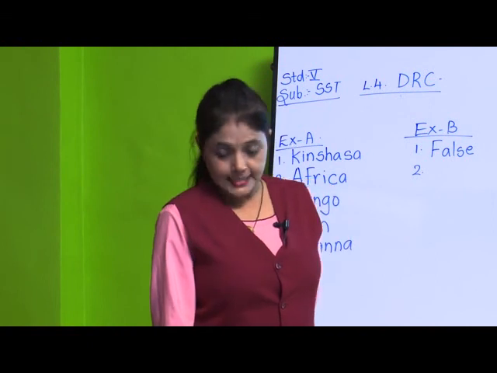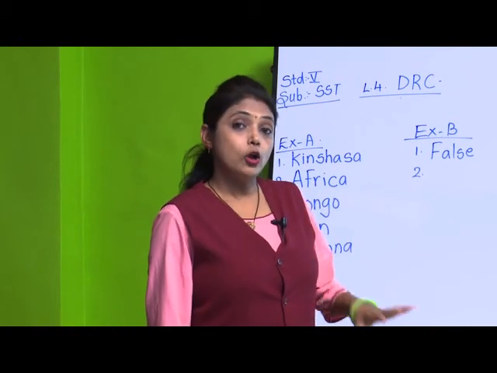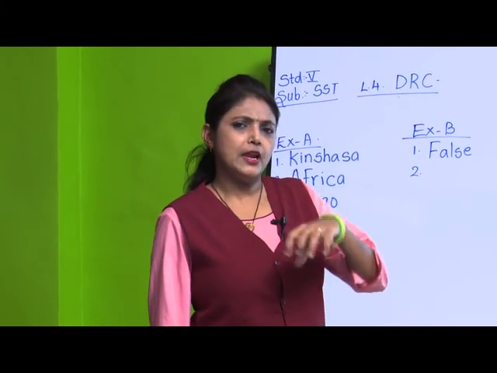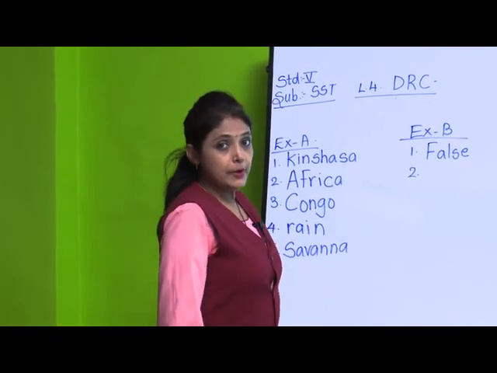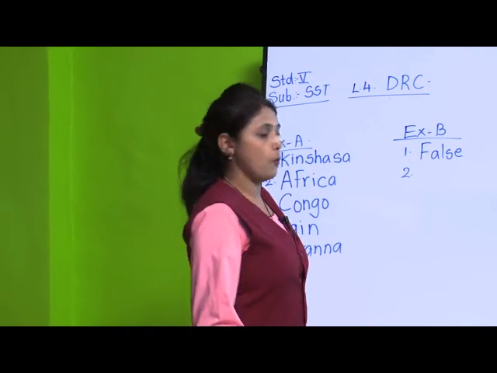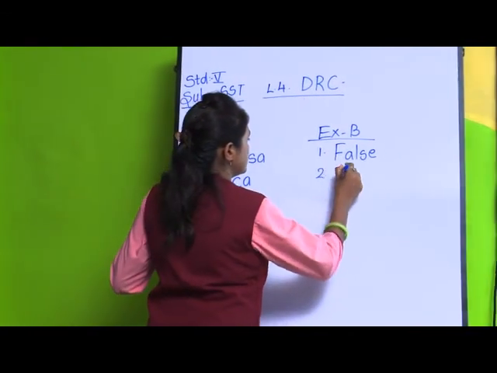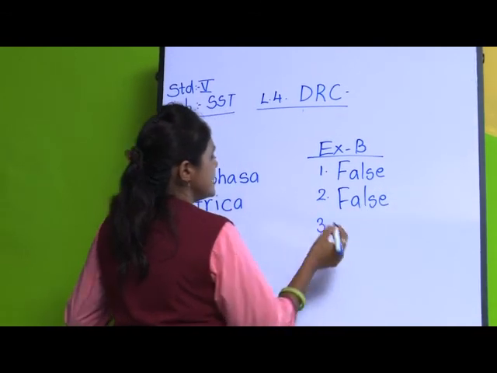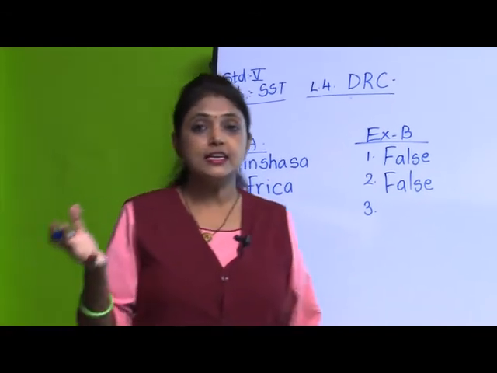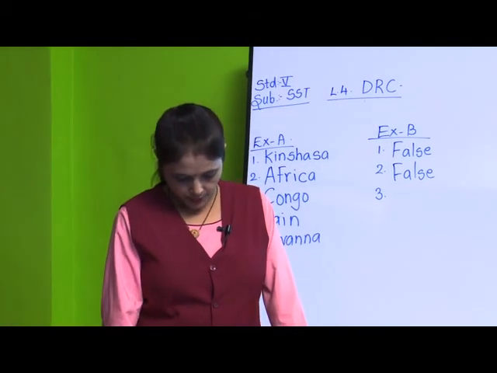Most people in DRC live in cities. Most people means many people are living in cities. Is it true or false? Many people are living in cities? No, few people. Only rich people are living in cities, whereas the poor are still in the rainforest.